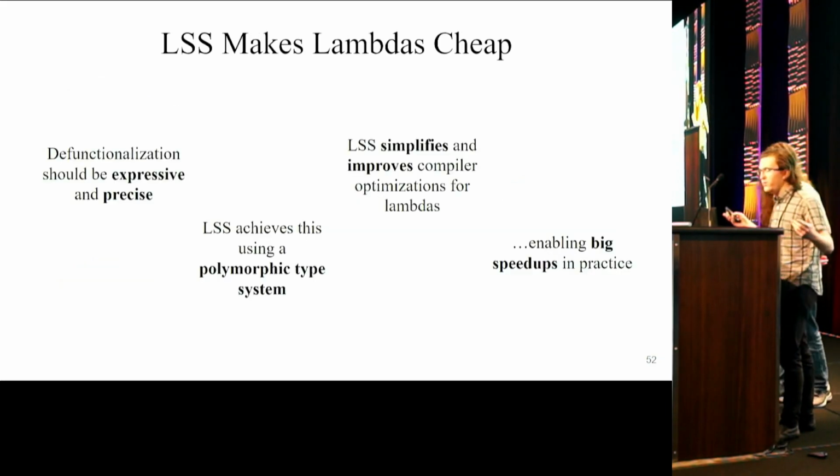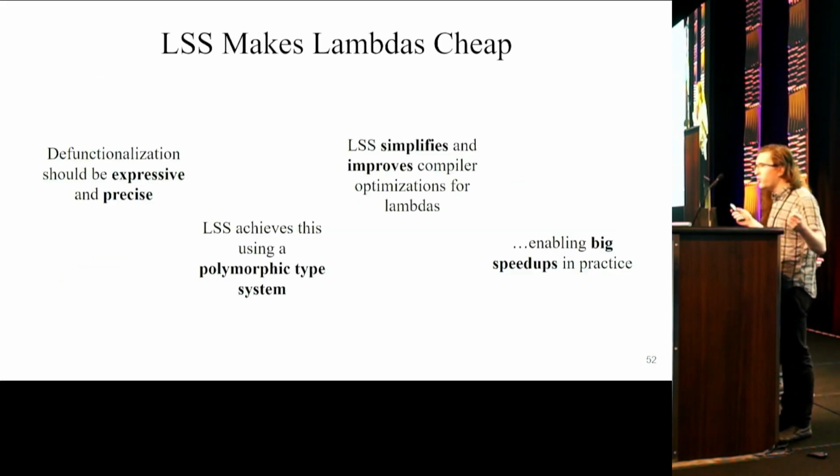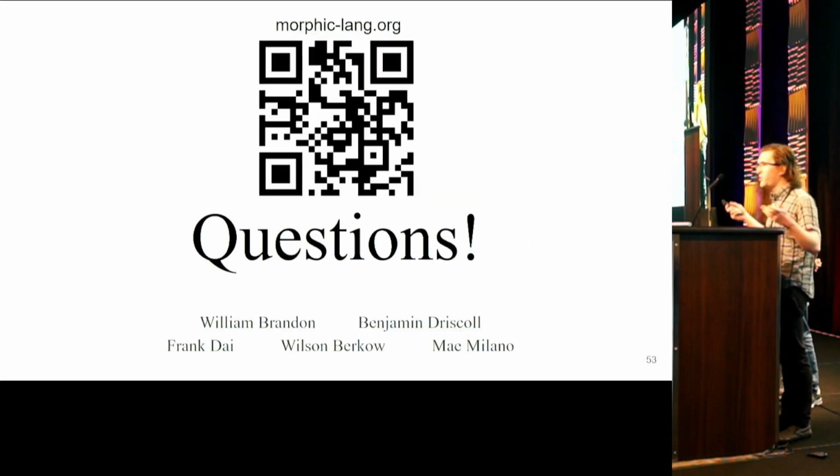So in summary, we observe that it's really important that defunctionalization be expressive and precise. And we introduced Lambda set specialization, which uses a compiler-internal polymorphic type system to achieve these goals. LSS simplifies and improves compiler optimizations for languages and programs with lambdas, and we find that this enables big speedups in practice. And we believe that LSS is production ready. We encourage you to plug it into your next compiler or programming language, and we can't wait to see what you do with it. And I think with that, we'll open it up to questions.